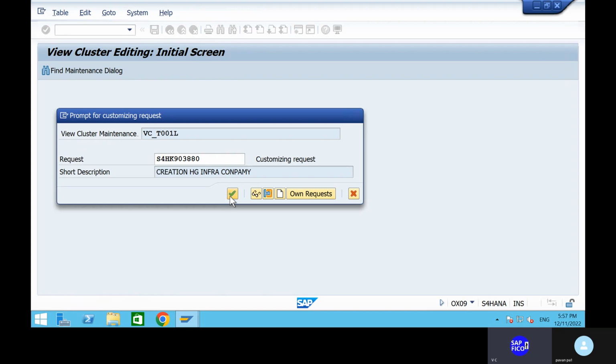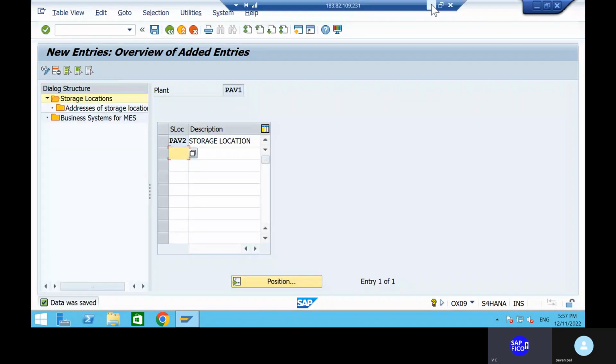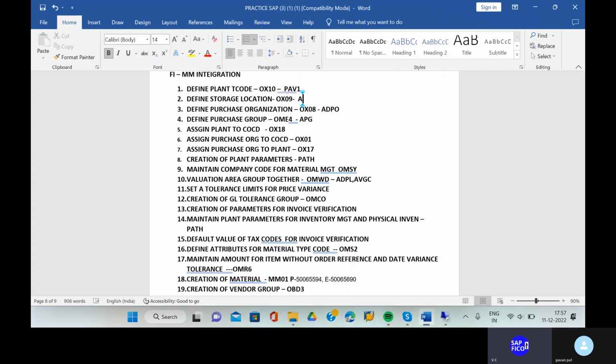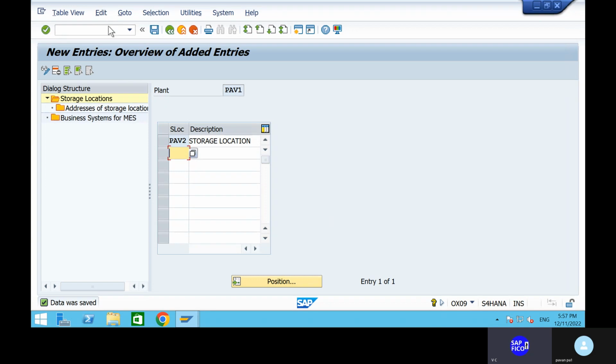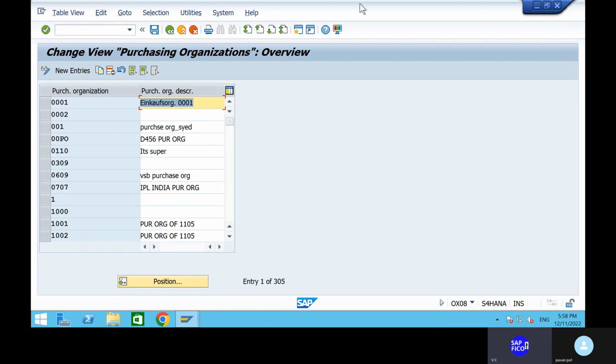See, we have defined the storage location. Why? Because to store the material that you are getting from the vendors and all, you have to store the material in storage locations only. Okay, that is PAV2. Then next, what is the next configuration that we have? Show me the next configuration. What is that one?